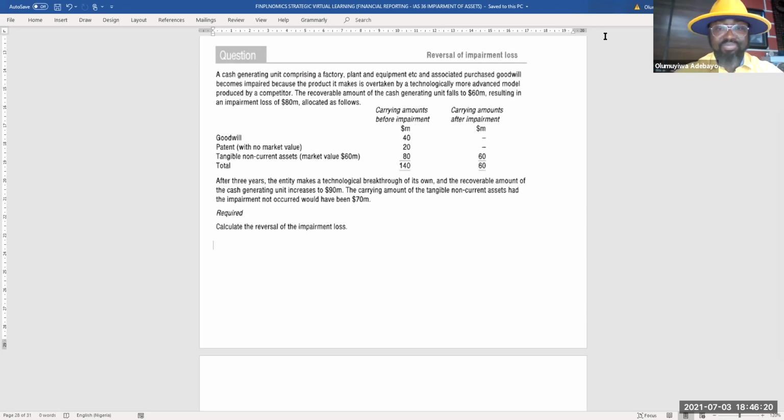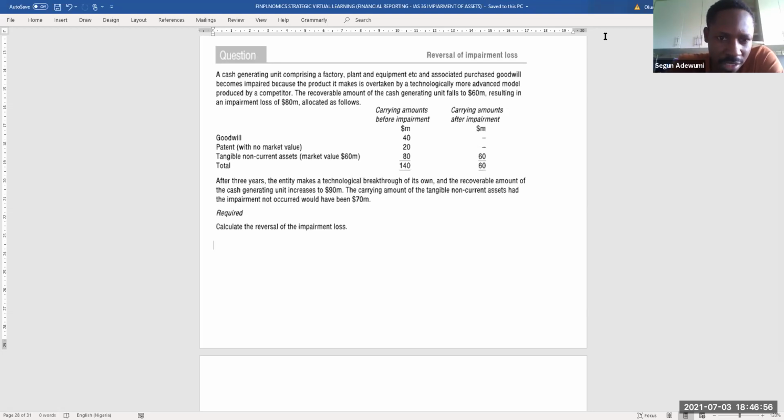With your guidance, look at it critically. So we had a total impairment loss of 80 million, leaving us with a recoverable amount of 60 million. And this 60 million had been allocated, goodwill had been totally satisfied, patents have been totally satisfied.